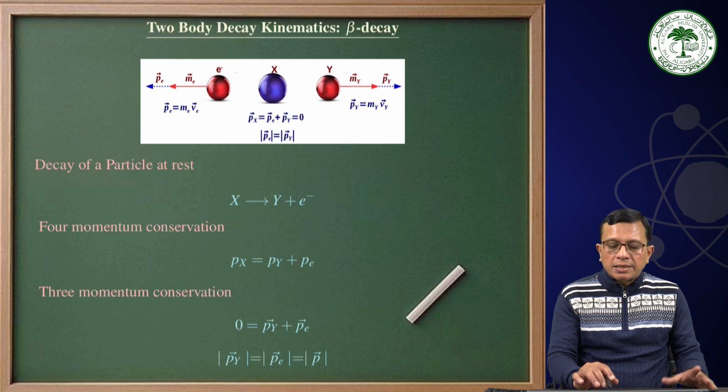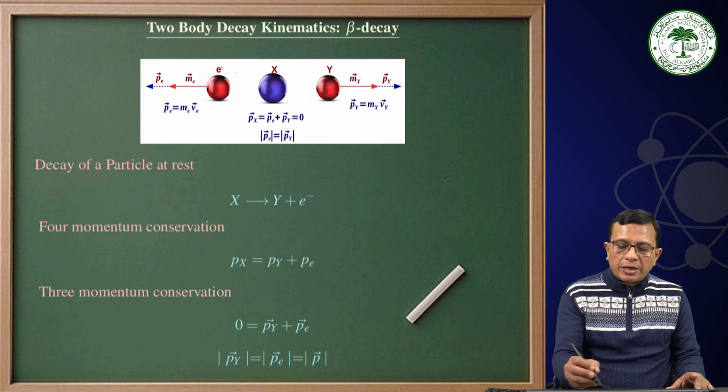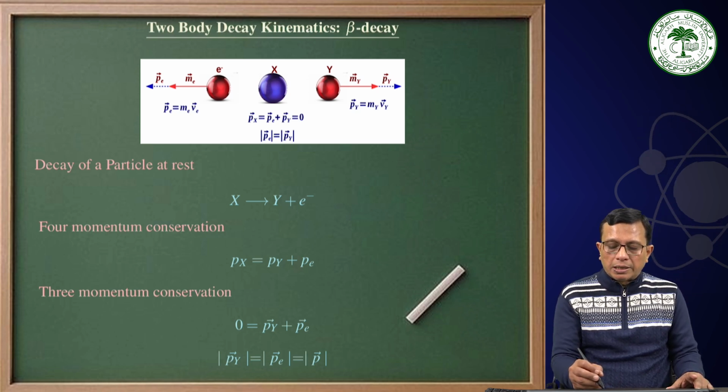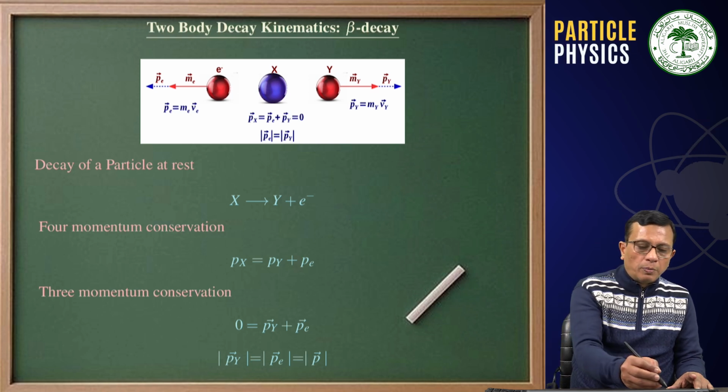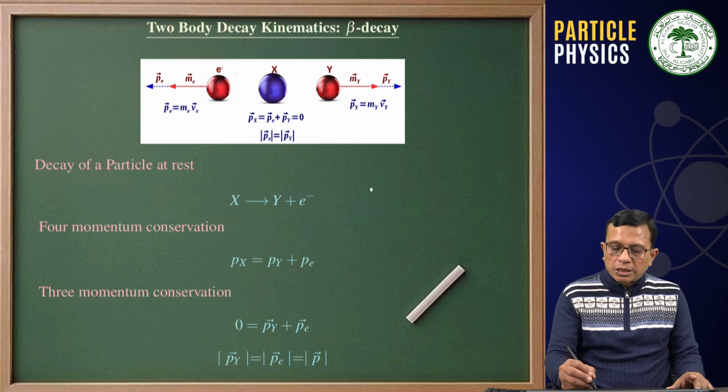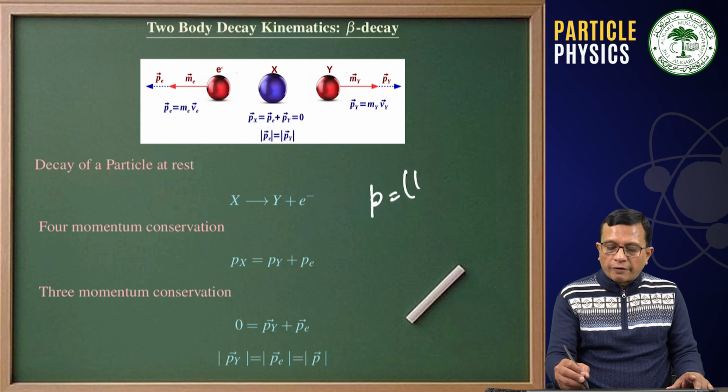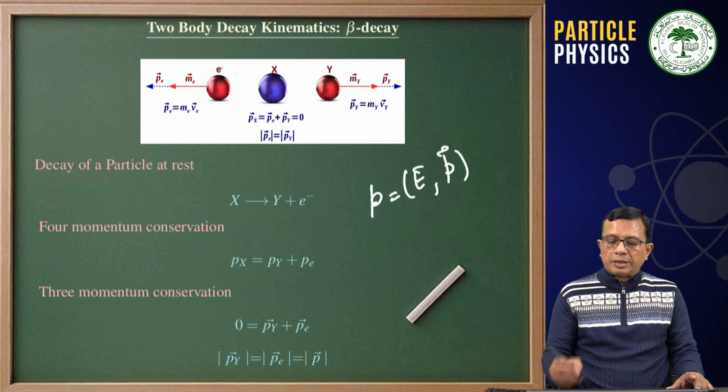A particle X is decaying at rest and we have an electron and a Y in the final state. Therefore, the four momentum conservation, because what is four momenta? This consists of energy and the three momenta.